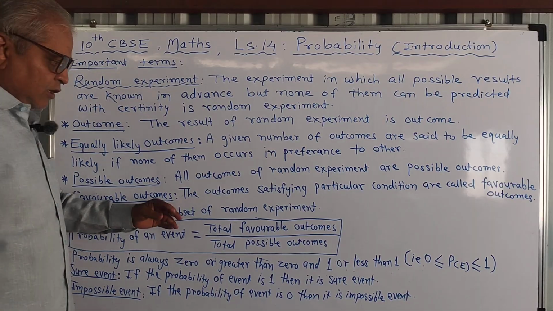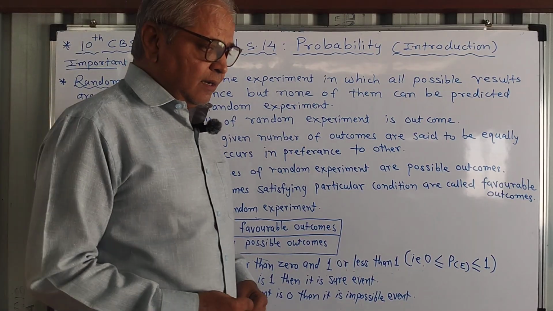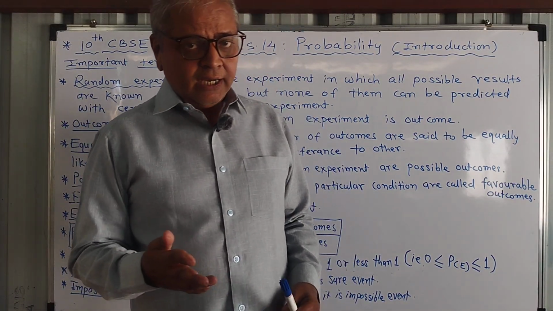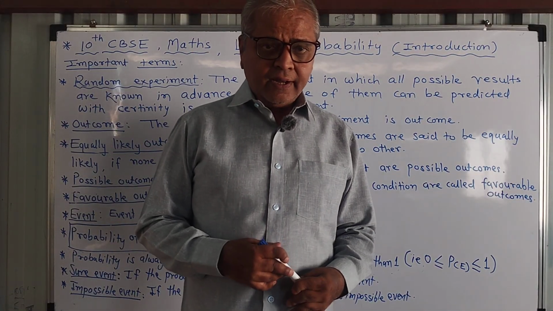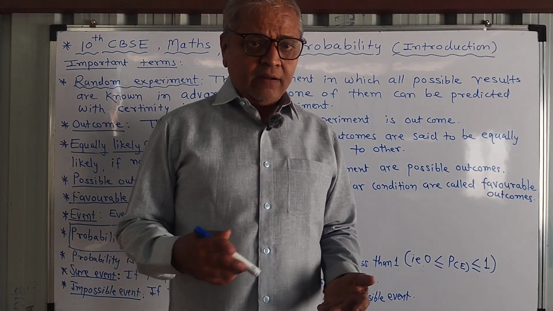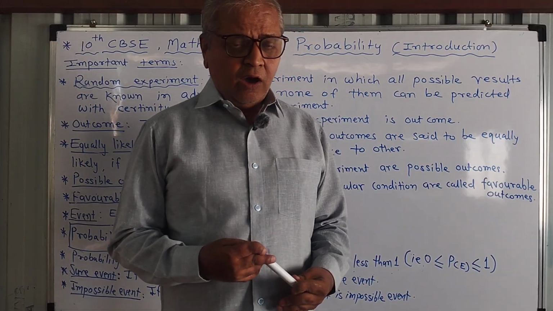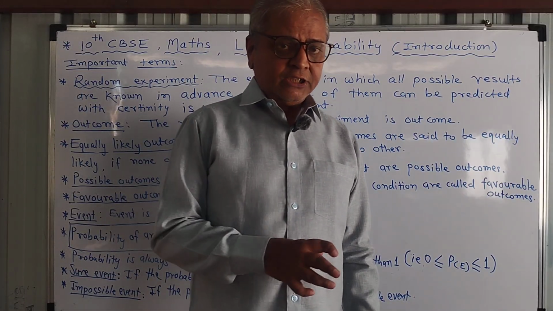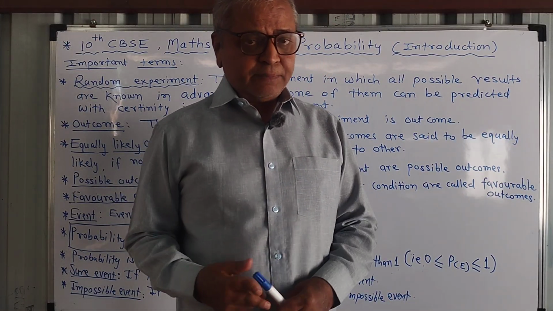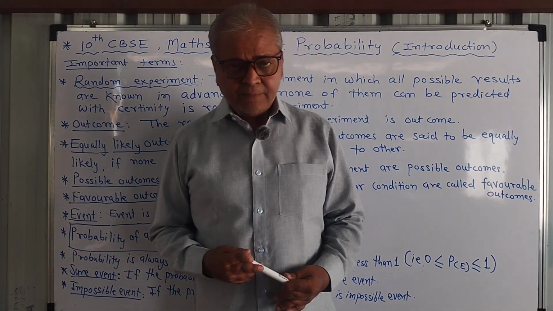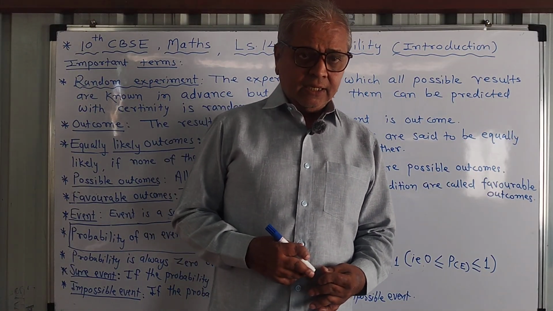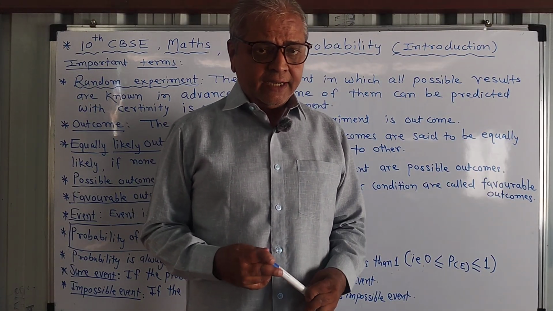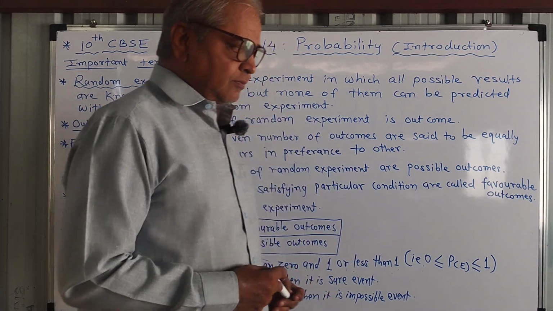Event is a subset of random experiment. Now we have discussed getting prime number, getting odd number, getting numbers less than 6, or so many conditions which are subset of random experiment, and such subset of random experiment is called event.